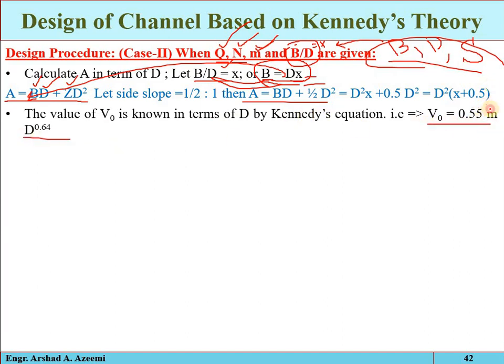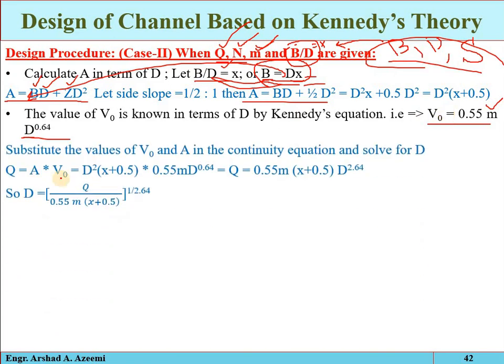So see, M is given but depth is not given, so we will get the critical velocity in terms of D. Now we know the continuity equation, that Q is equal to AV. Discharge is given, that is, its numerical value is given, and we have calculated area in terms of D, and we have calculated critical velocity in terms of D. So the whole equation will be in terms of D. So we will have one equation and one parameter.